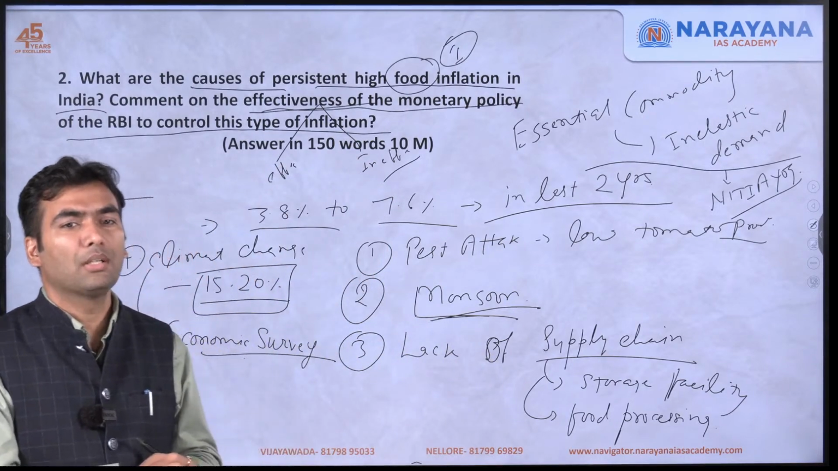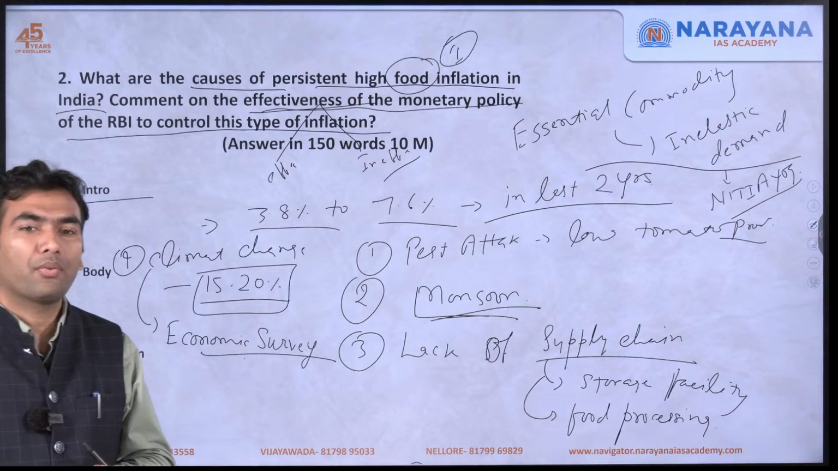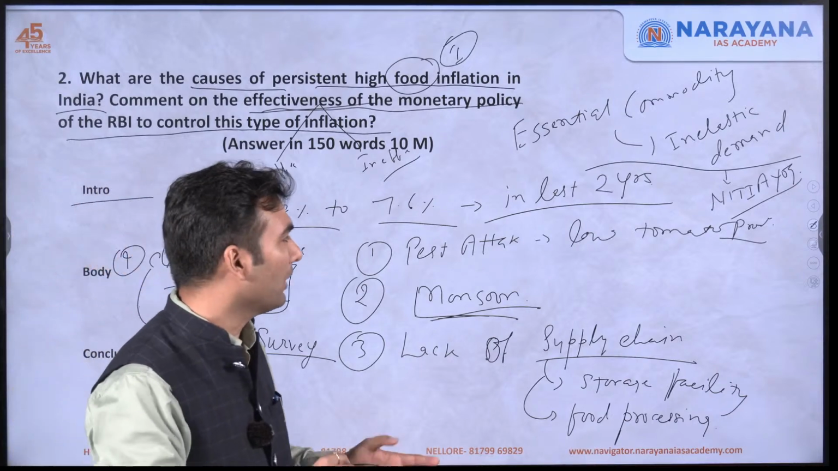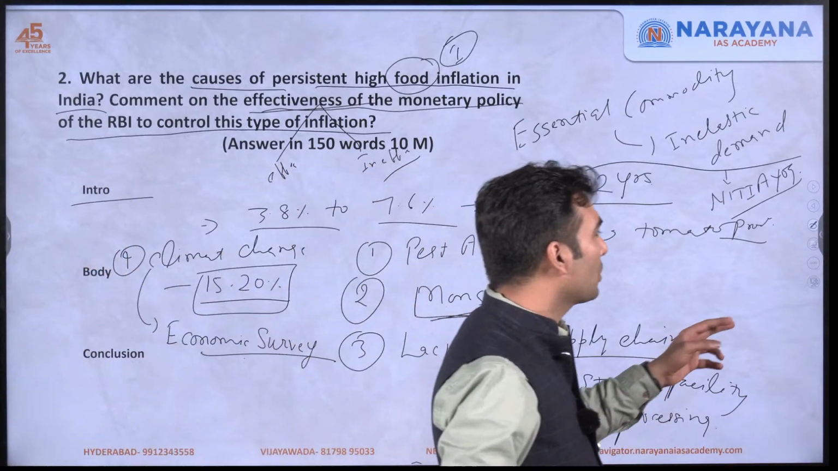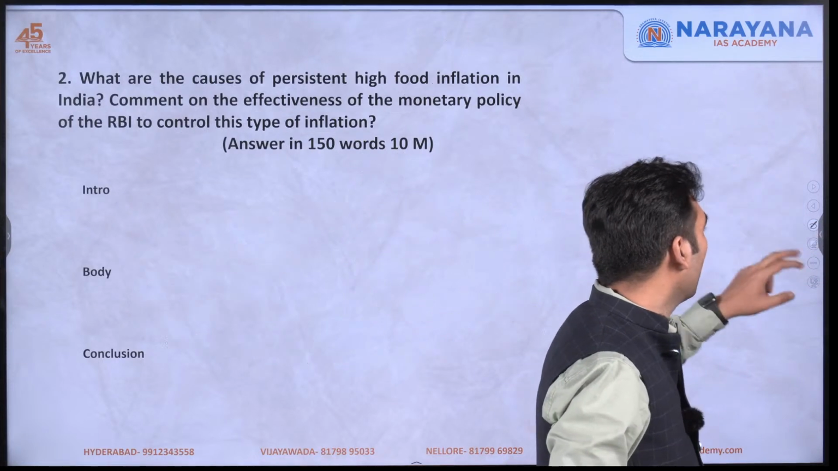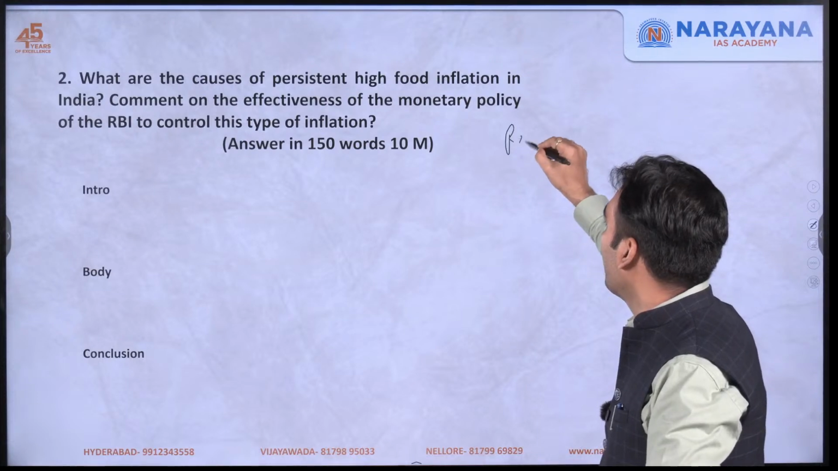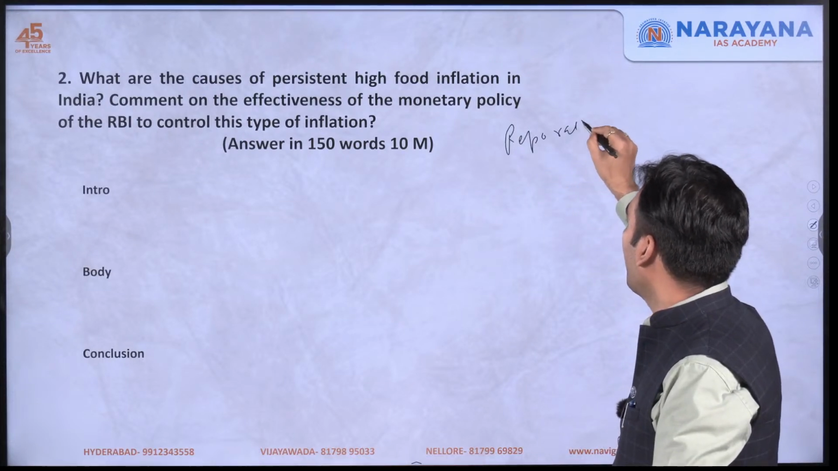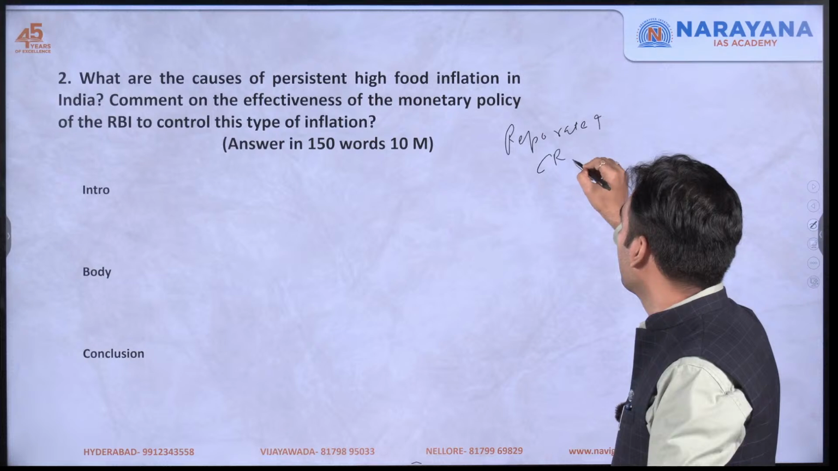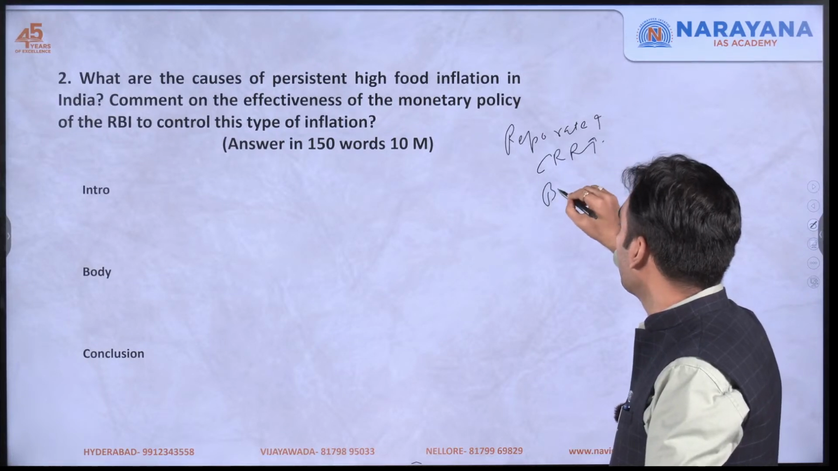Now we shall come to the next part, that is, how effective is monetary policy. So how does monetary policy work? We have various tools of monetary policy to control prices, like RBI can increase the repo rate, RBI can increase the CRR, and the bank rate.